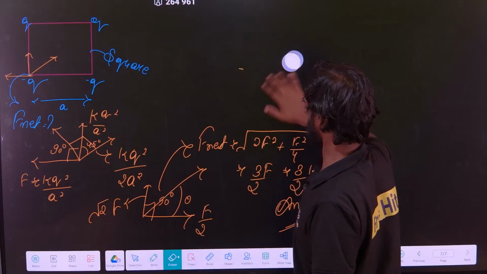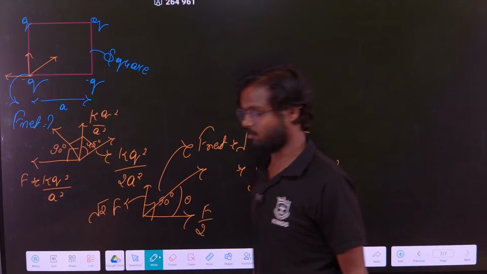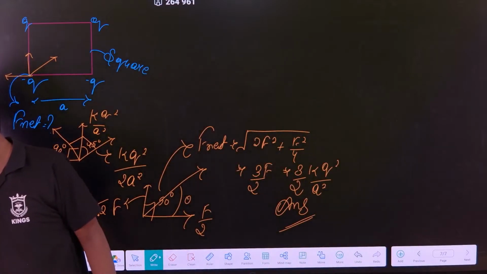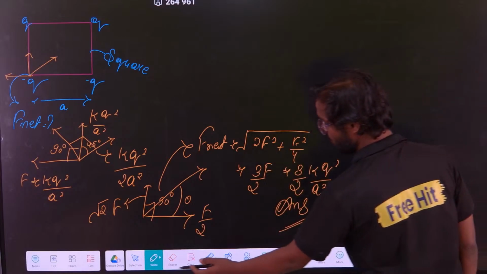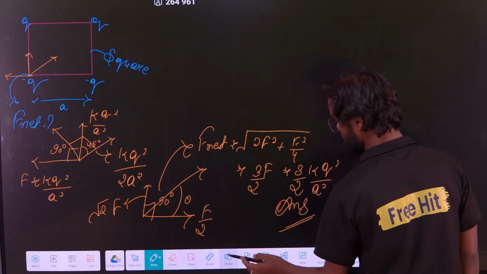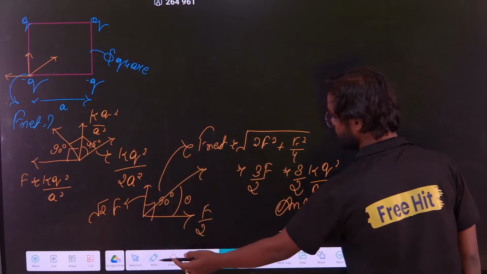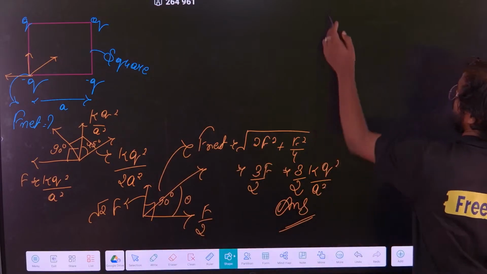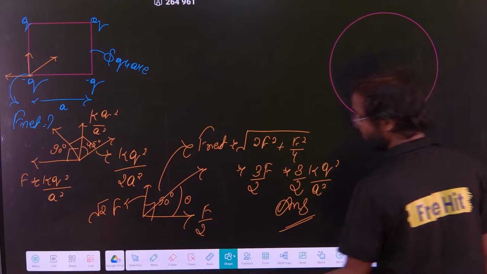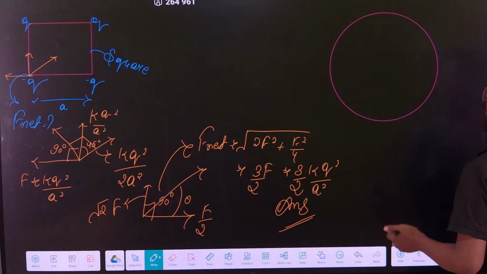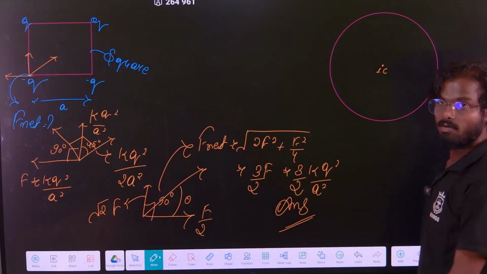Now let's go for some good questions. Because I am here to solve some good questions for you, so that you can clear your concepts. Let's take one good example. Suppose this is a circle and there is a 1 coulomb charge here.